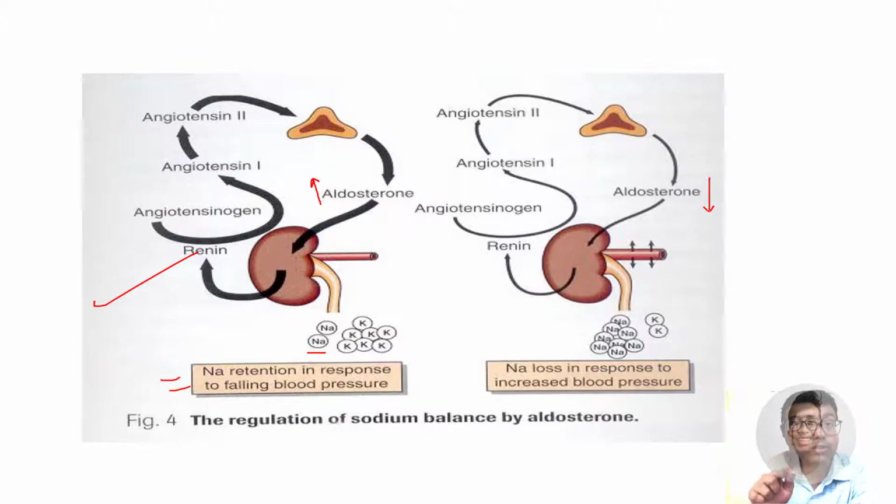The action of aldosterone was to reabsorb sodium. So if there is no or low action, it means excess sodium will be relieved from the body, and the urine will have high concentration of sodium, because we need sodium to let go from the body, and that way the blood pressure will be lowered. I hope now the concept of how aldosterone controls sodium balance is very clear.